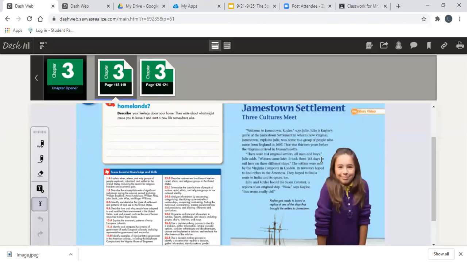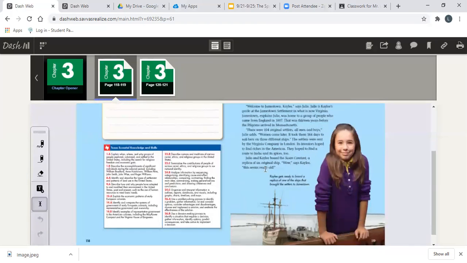It took them 144 days to sail here on 3 different ships. The settlers were sent by the Virginia Company in London. Its investors hoped to find riches in the Americas. They hoped to find a route to India and its spices too. Julie and Kaylee board the Susan Constant, a replica of the original ship.